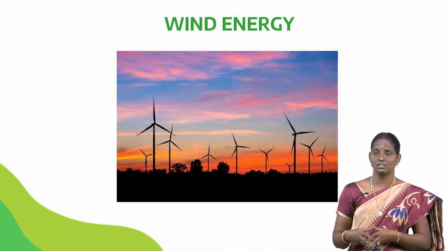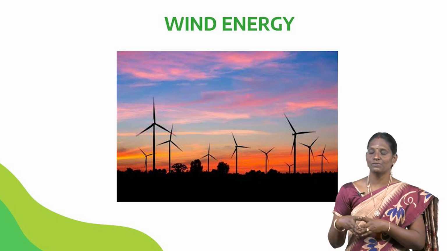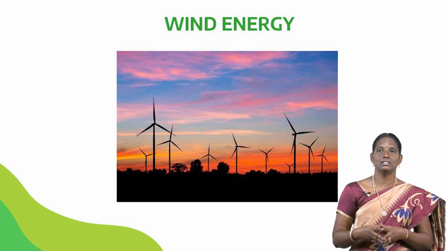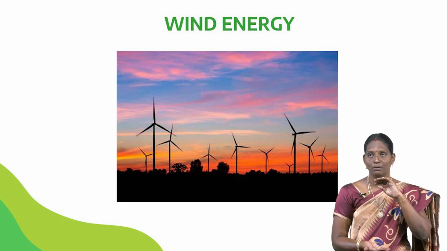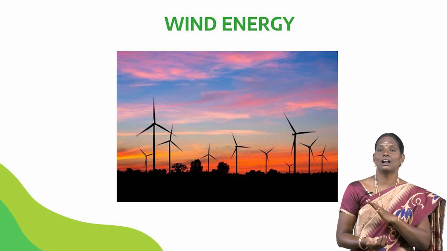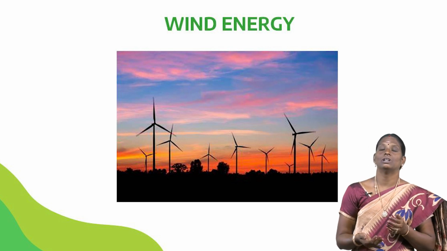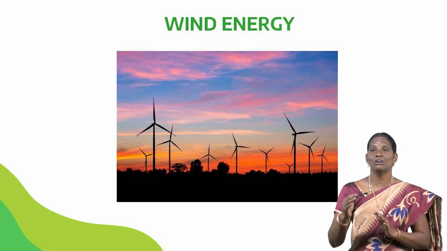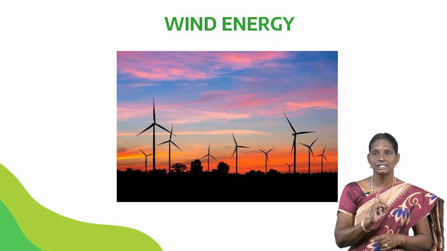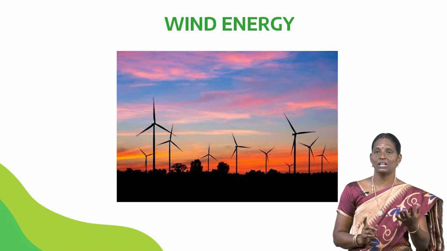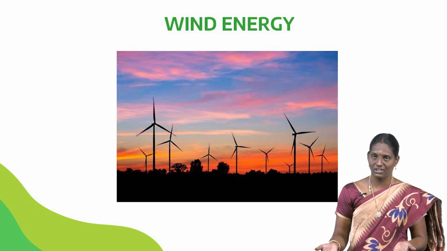The winds are caused because of two factors. So, what are the factors? The absorption of solar energy on the earth surface and in the atmosphere: the solar energy is absorbed by the earth surface and the atmosphere, and the wind is produced. Next, the rotation of the earth about its axis and its motion around the sun. When the earth is rotated and moves around the sun, we can produce wind energy.